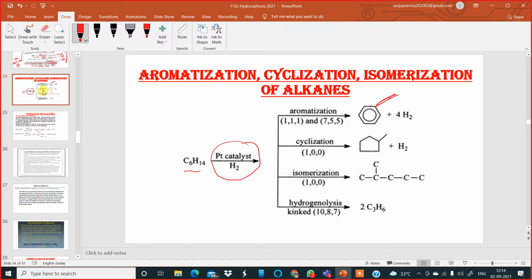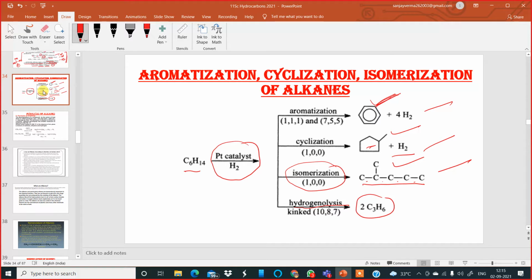Otherwise, in the presence of a catalyst, it can also form a cyclic compound over here, methylcyclopentane and hydrogen. It can also undergo isomerization. It can form isomers, 1, 2, 3, 4 branched isomers. If we add hydrogen, then it can also undergo hydrogenolysis, addition of hydrogen, and dimerization to form C3H6 in that manner. So these three are more important. Alkanes can undergo aromatization, cyclization, and isomerization. That means they can produce isomers as well.